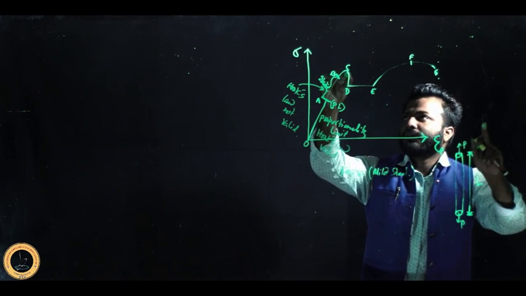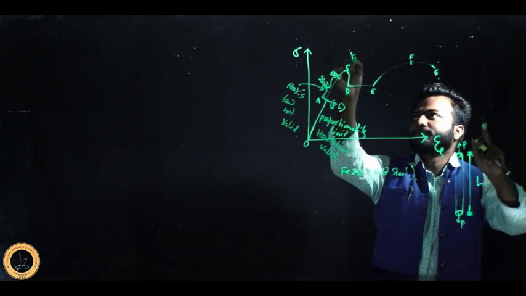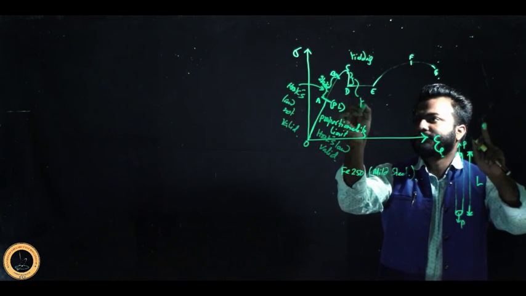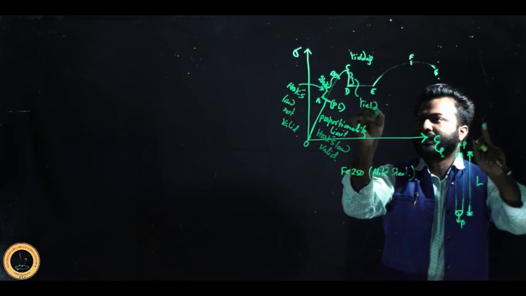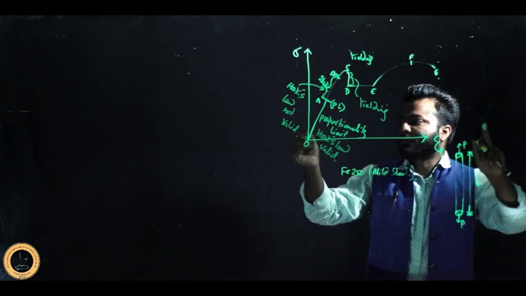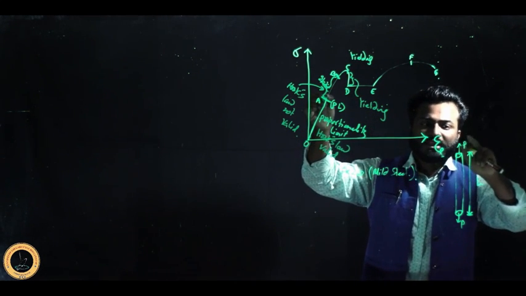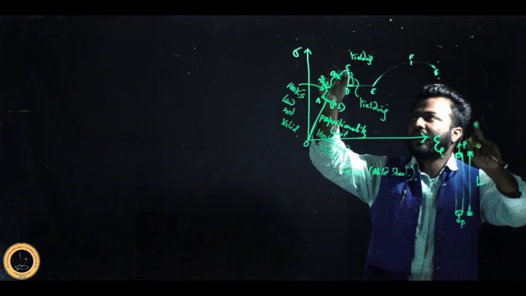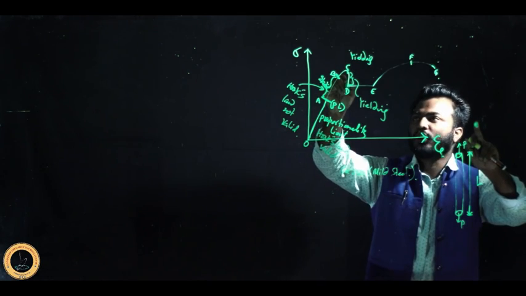Up to C, the body becomes yielding. The zone CD we call yielding. So after the proportional limit, if you increase the load, the body will face the final elastic limit. After that, the body will face the yielding zone.